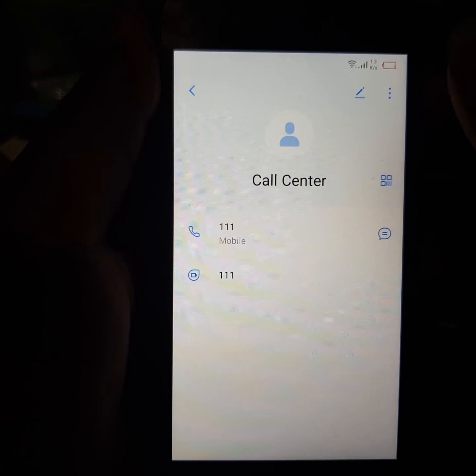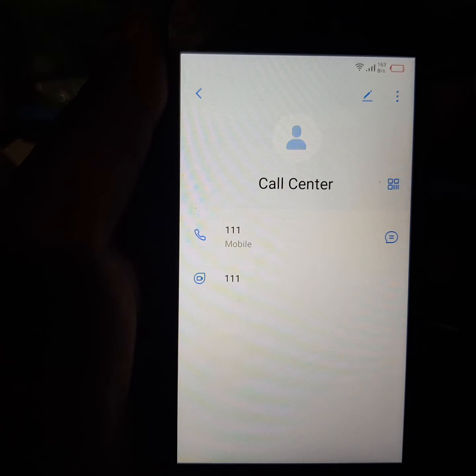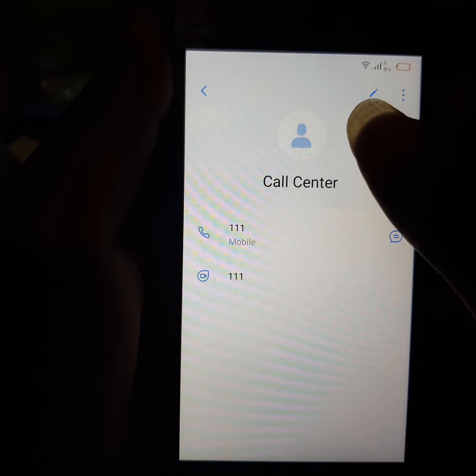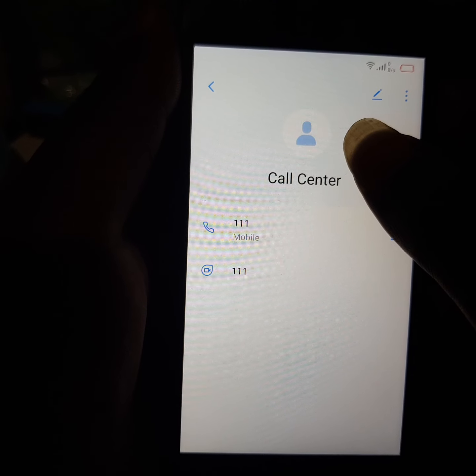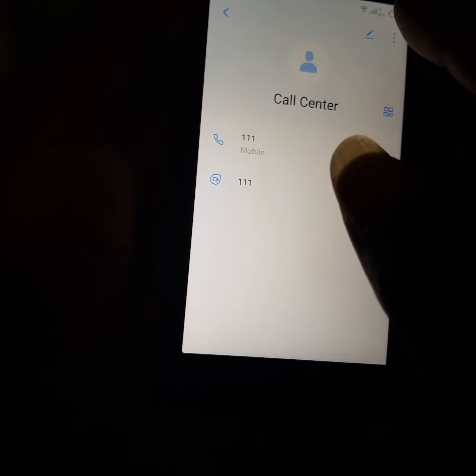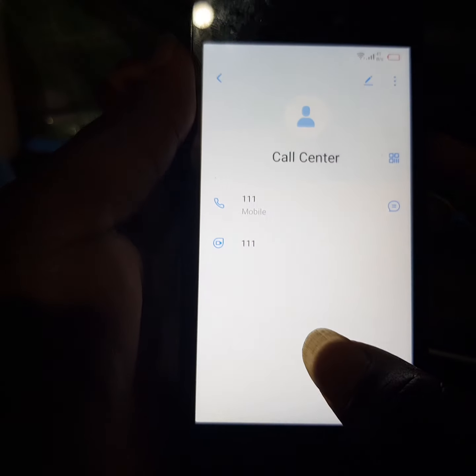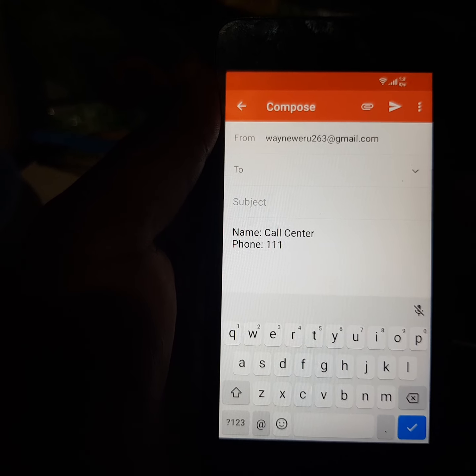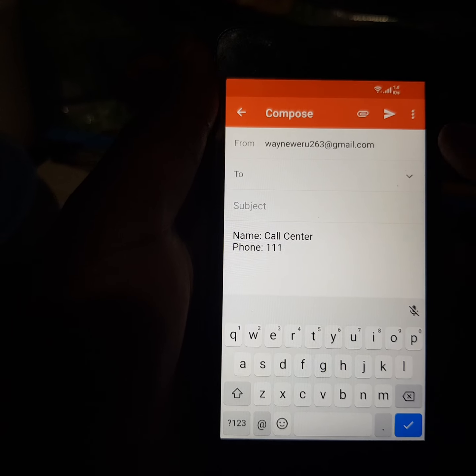So the new updated versions. Click on the 3 dots. You share. You share as a text using Gmail. You must have first added a Microsoft account.